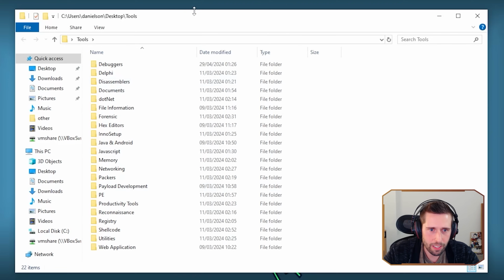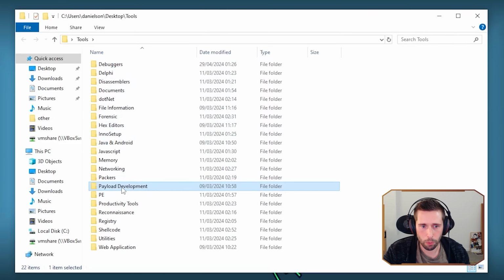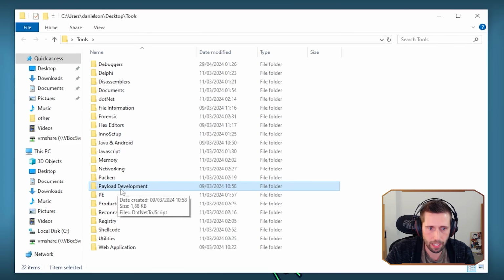And there's tons of stuff here, a lot of different debuggers. You've got memory analysis tools, hex editors. I mean, even exploit and malware development tools. If you're into that kind of thing, they've got it on here.